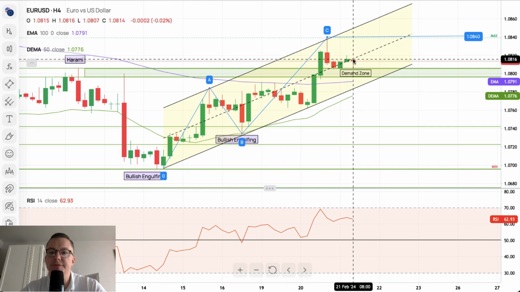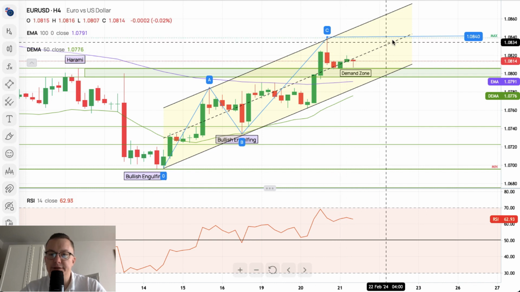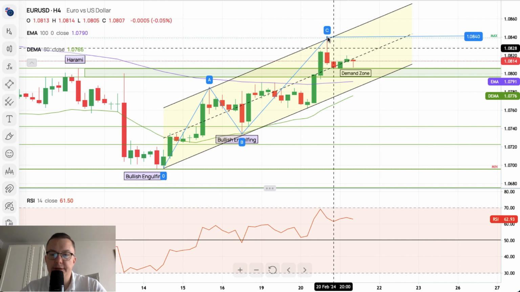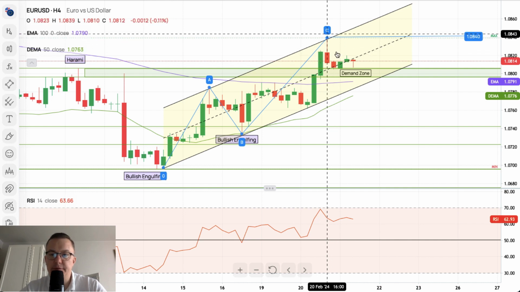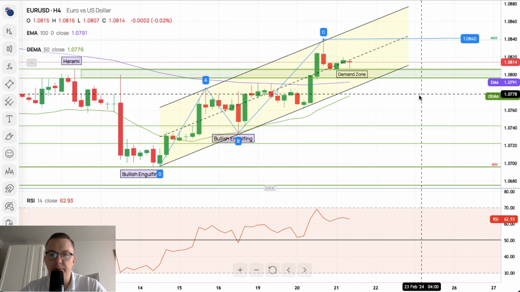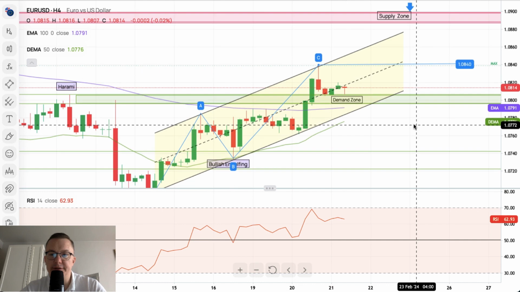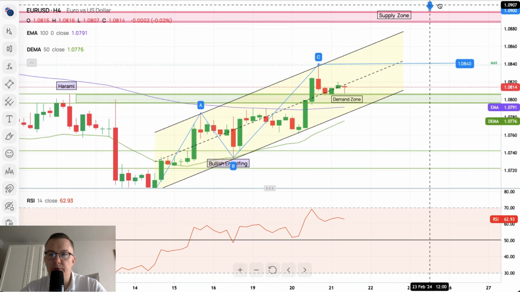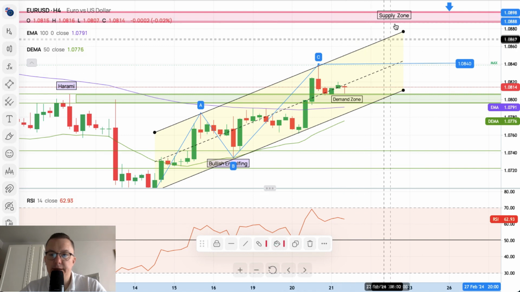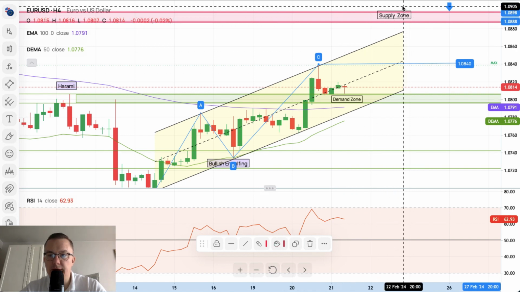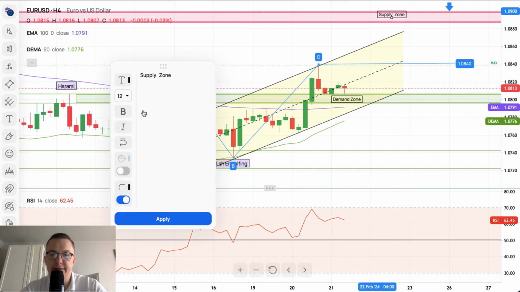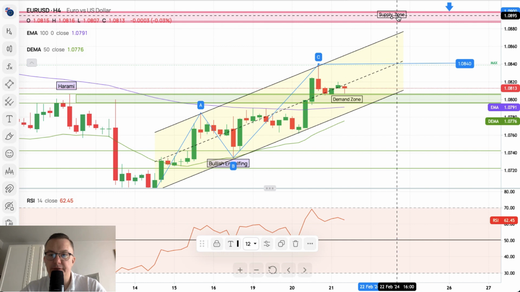We are trying to bounce, and now of course the market is poised to hit the top of the wave three after this reversal was done. If we eventually break above this level, then there is another zone here, another supply zone. Of course, this supply zone, as you can see, is located between 1.0888 and 1.0898. So this is like, let's say, a 10 pips supply zone.